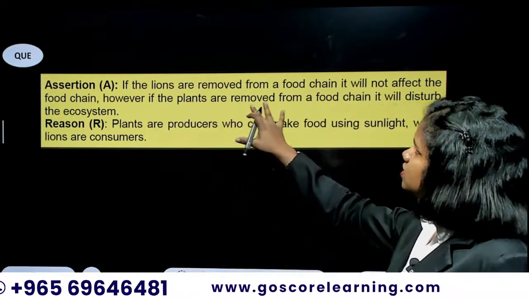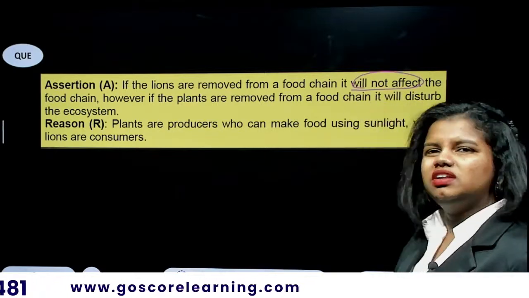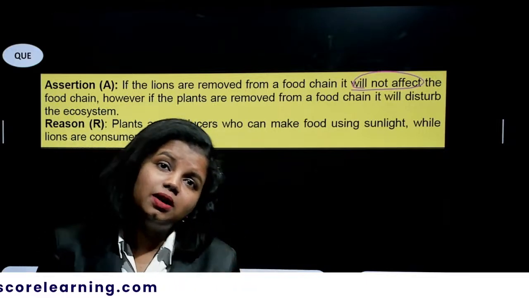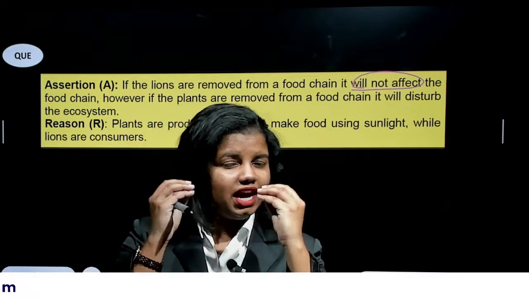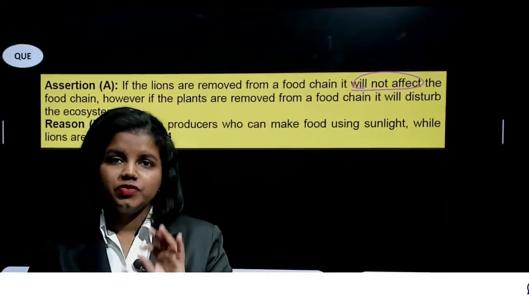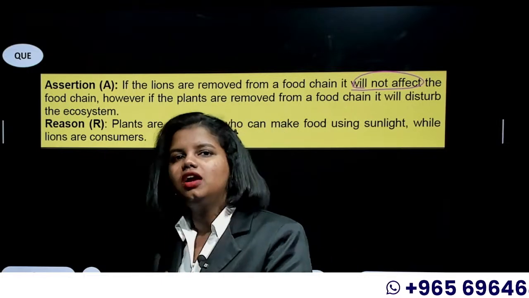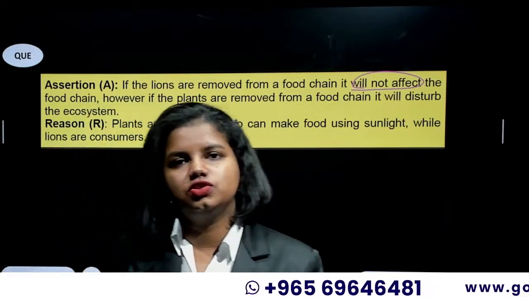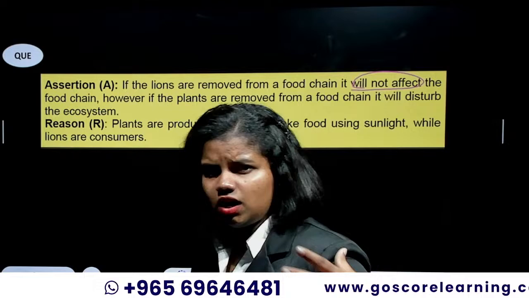So if lions are removed from a food chain, it will not affect the food chain. That is wrong. Let it be a lion, let it be a deer, let it be a plant, a coconut, maybe a fungus, anything. Let it be any small creature. If a living organism, a part of the food chain, is removed, it will definitely affect the ecosystem. It need not be a big animal, it need not be a top tier carnivore.